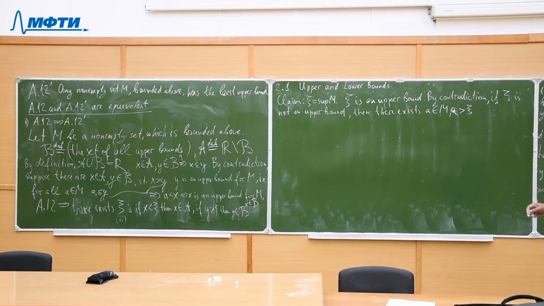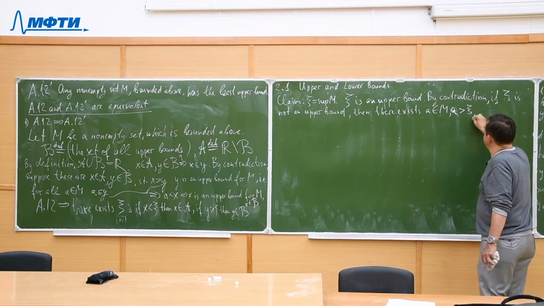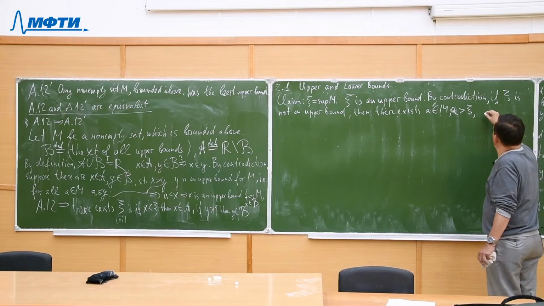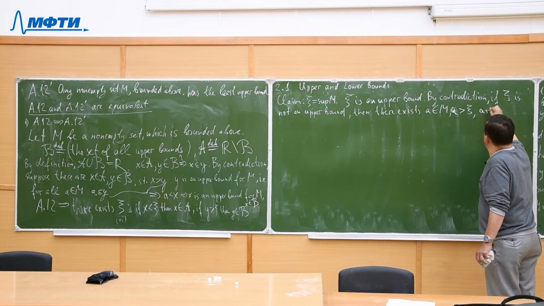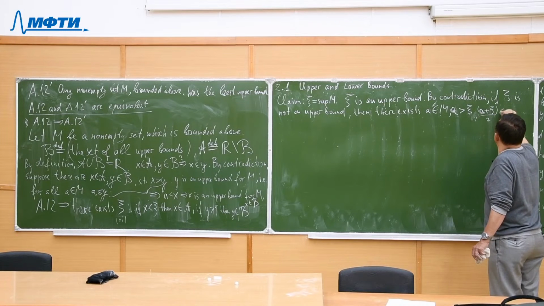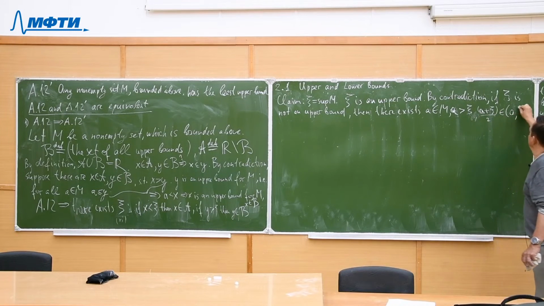Then, in particular, (a plus xi) over 2 is between them, so it belongs to the interval (xi, a).